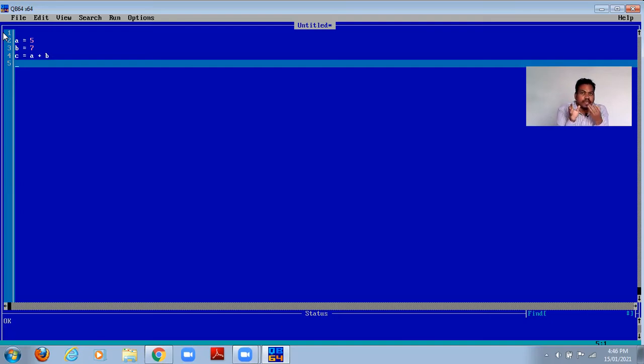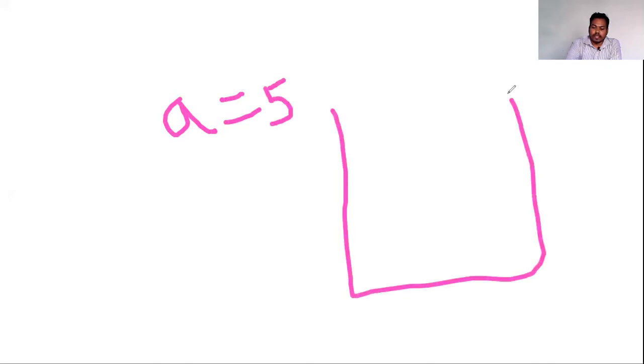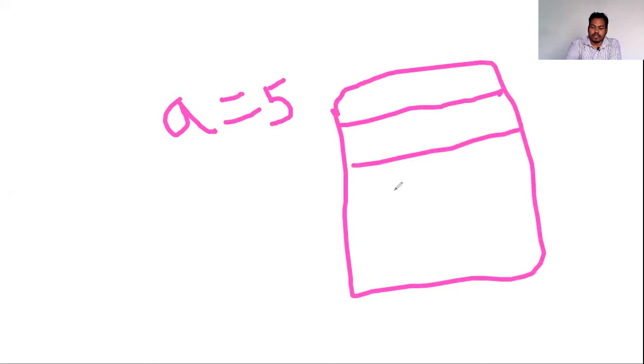The location with the name a will automatically be created, and this 5 will be stored inside it. Getting what I am trying to say? See, a equal to 5 means what? A equal to 5 means in the memory, somewhere in the memory, this is the memory, suppose we represent it using the boxes, right?